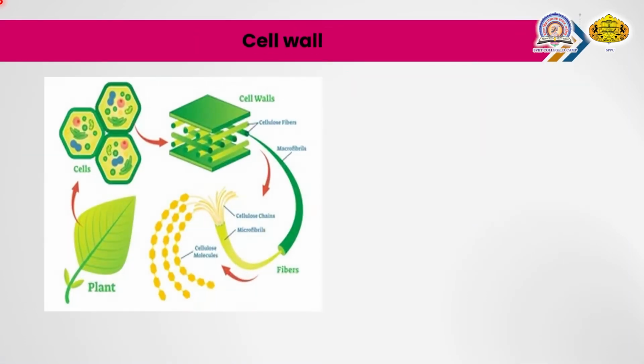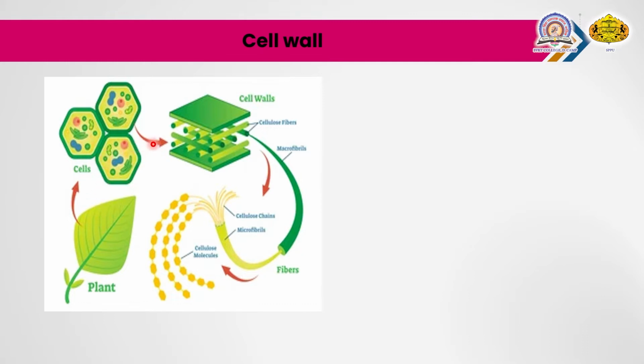Here, the cell wall. Students, you know that the cell wall is an important organelle providing strength and rigidity to plants. First of all, the cell wall is present in plant cells. See this figure, this is the leaf of the plant. You have to extract the cells from the leaf of the plant. These are the cell structures.